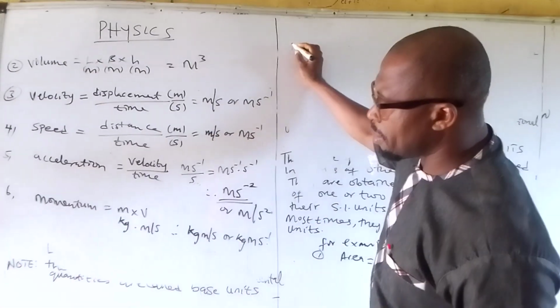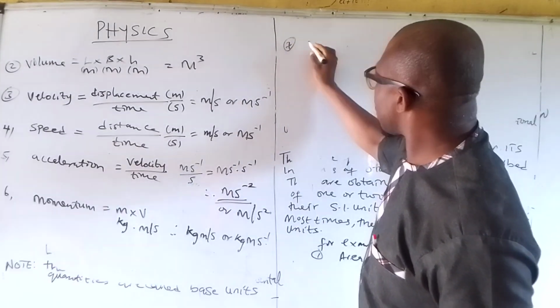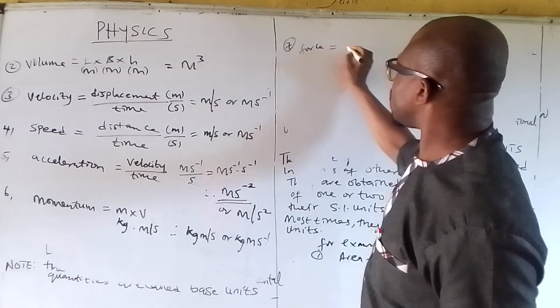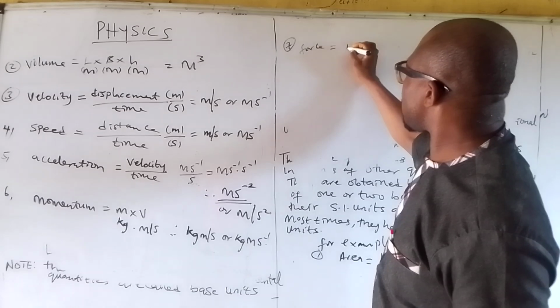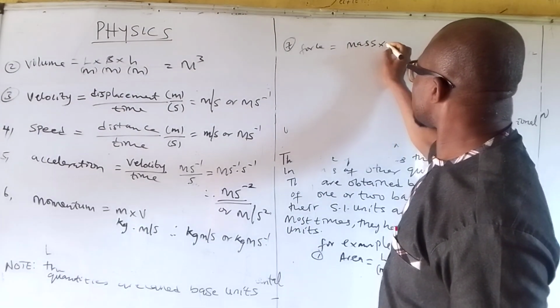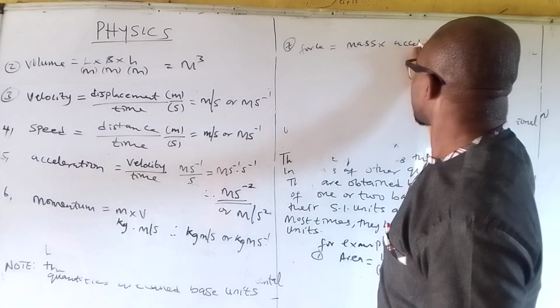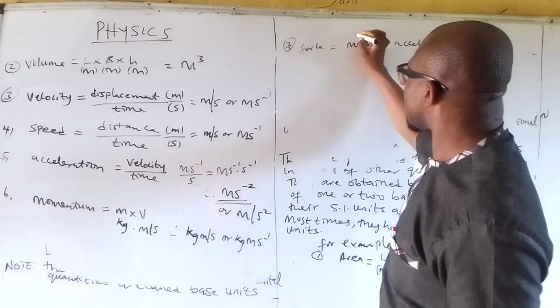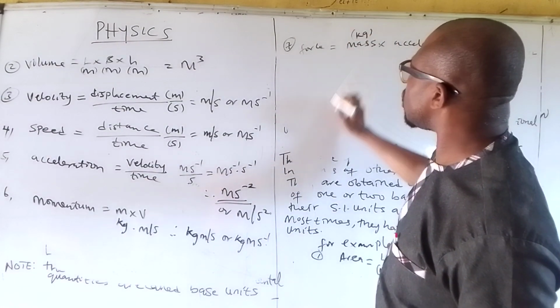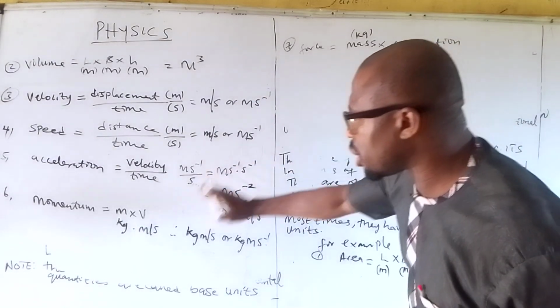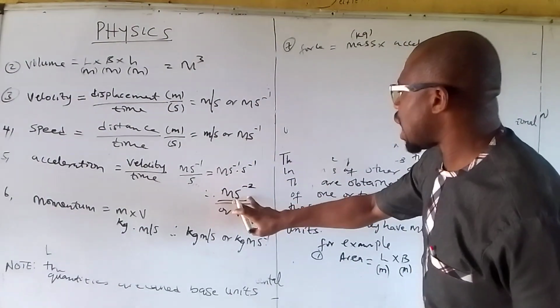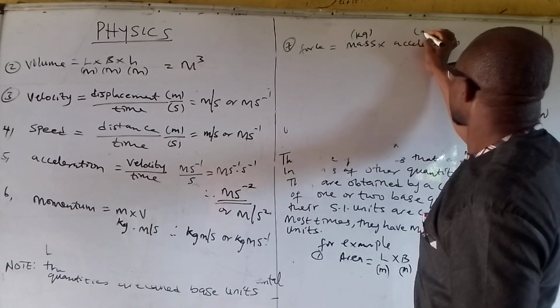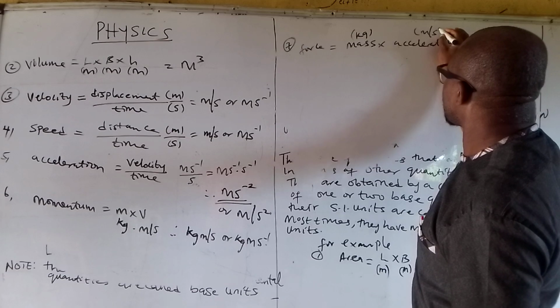We can have number 7, we can have force. Force is expressed as mass times acceleration. Of course, mass is in kg. Acceleration, which you have gotten as meter per second squared.